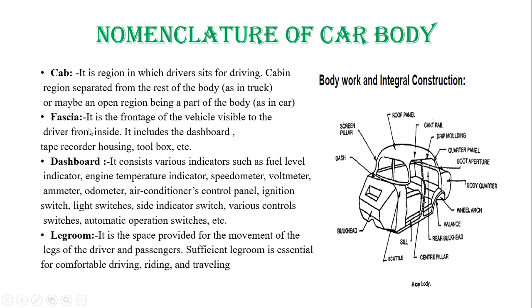And the next nomenclature, let us see. Fascia, it is the frontage of the vehicle visible to the driver from the inside. Means it is the front portion which is visible to the driver from the inside. It includes the dashboard, tape recorder housing, toolbox, etc. And the next, dashboard, this is the dashboard. It consists of various indicators such as fuel level indicator, engine temperature indicator, speedometer, voltmeter, etc.